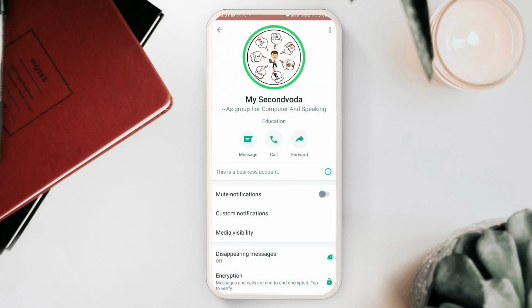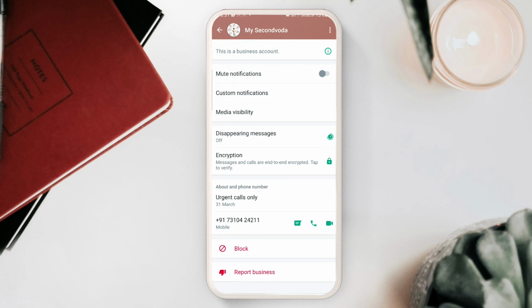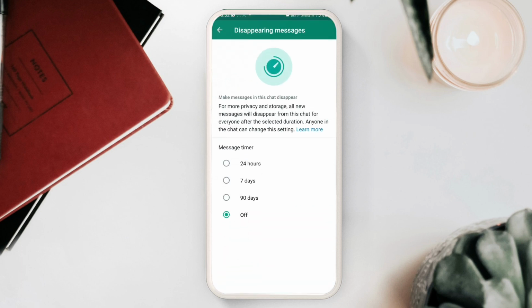Similarly, if you click on contacts, you can see that quite different things are shown, but the major highlighted one is that now you can see disappearing messages. Once you click on this, you can set after how much time your messages will be deleted and automatically disappear. Here the time has now been increased, as in the previous versions it was only 7 days. Now you can set 24 hours, 7 days, or 90 days maximum.